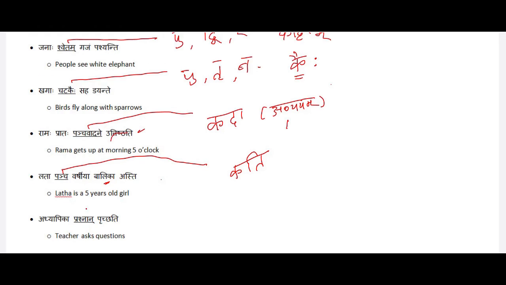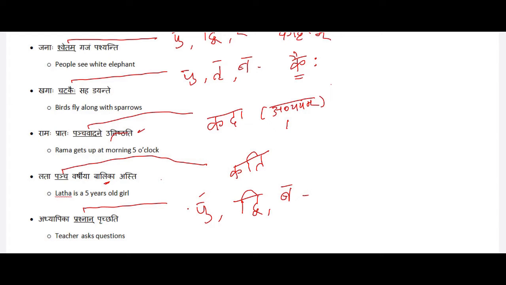Let's look at the next sentence. Adhyapika Prashnan Pruchati. Teacher asks questions. Here the underlined word is Prashnan. Prashnan is a Pullinga Padam, in Dvitiya Bhakti and Bahuvachanam. We are questioning a noun, so we have to use Kim Shabda here. We have to use Kim Shabda of Pullingam.